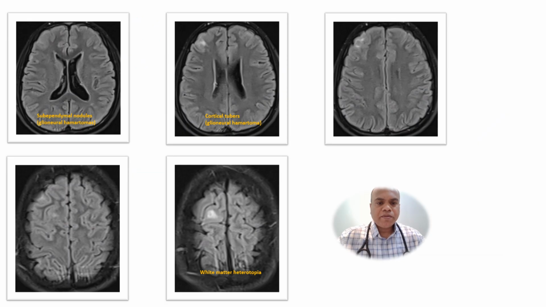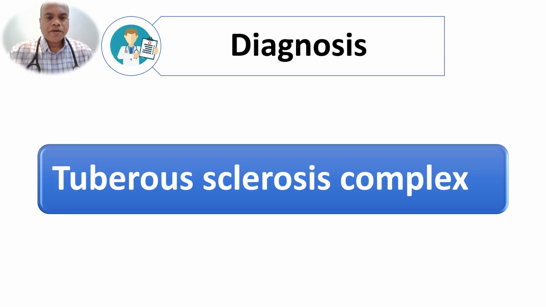These were the MR images of this patient. There are subependymal nodules, cortical tubers, and white matter heterotopia. So the diagnosis is straightforward because of neurocutaneous markers in this patient. That is tuberous sclerosis complex.